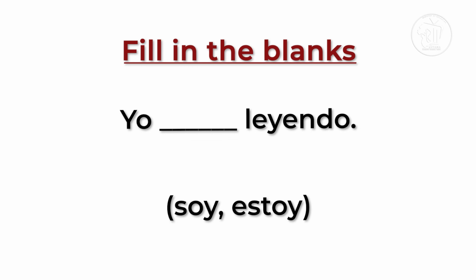So we know we use the verb estar. So can you guess the correct answer here? Would it be yo soy leyendo? Or would it be yo estoy leyendo? Muy bien. That's the correct answer here. Yo estoy leyendo. Say that. Yo estoy leyendo. I am reading.